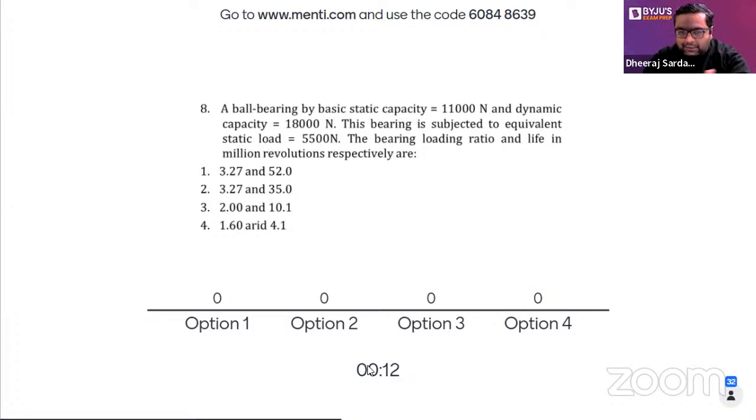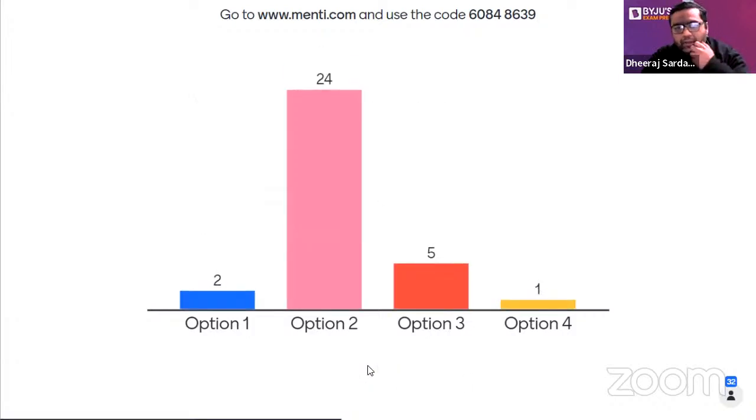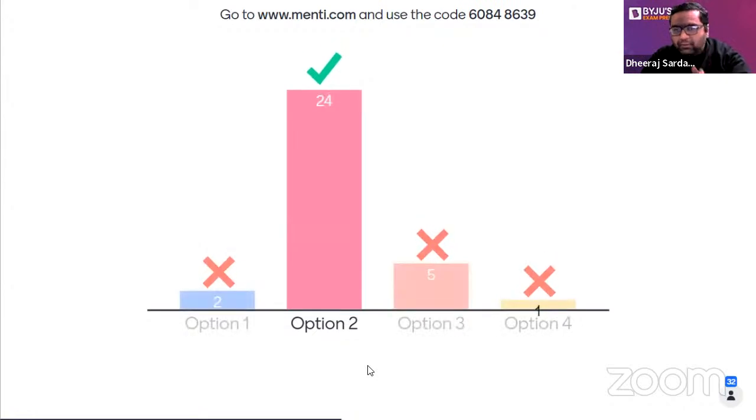Yes, guys, just answer it. Fine. 24 students have given the right answer. Guys, it's great. It is a very good thing, because for this type of question you can see in the previous years' GATE questions, the load life relationship for the bearing is coming every year. So don't believe anyone, just go through the previous years' questions. This will give you the idea whether this session is useful for you or not. I hope you got it. So the answer would be B.